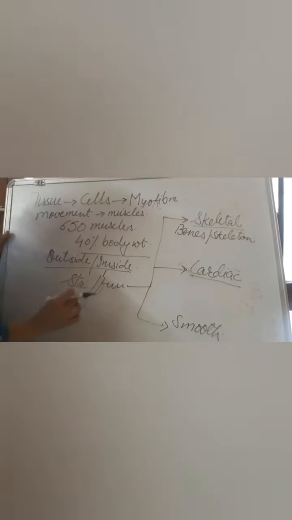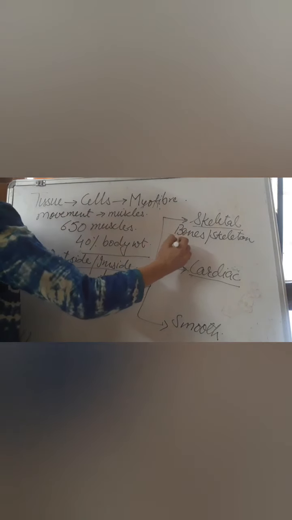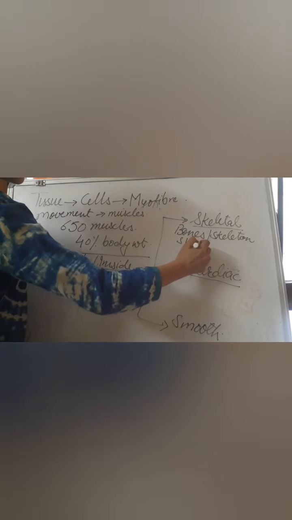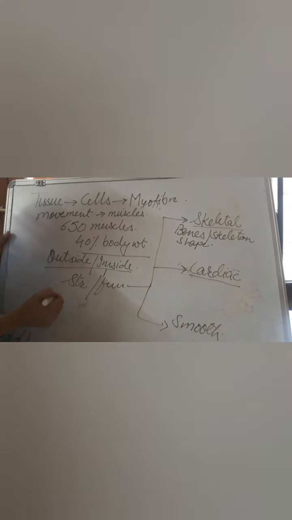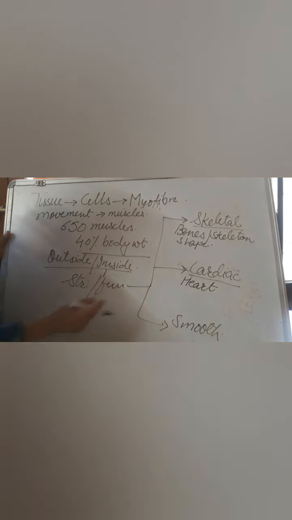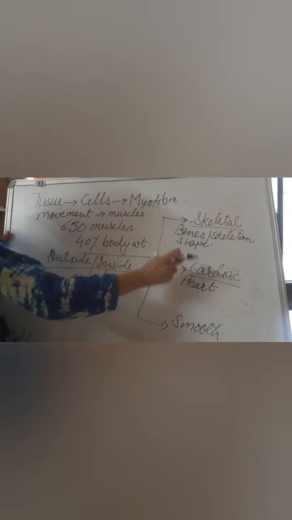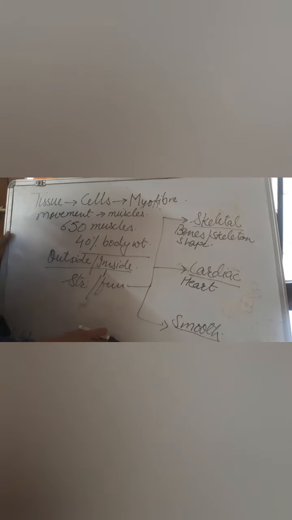Cardiac muscle, as the name suggests, is a muscle which is located in the heart and responsible for the movement of the heart. The third muscle is the smooth muscle. The name is according to the appearance it has. It is smooth because if we look at its structure, inside of that no lines are present.